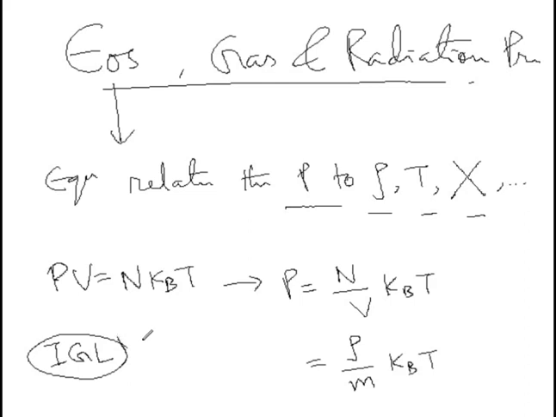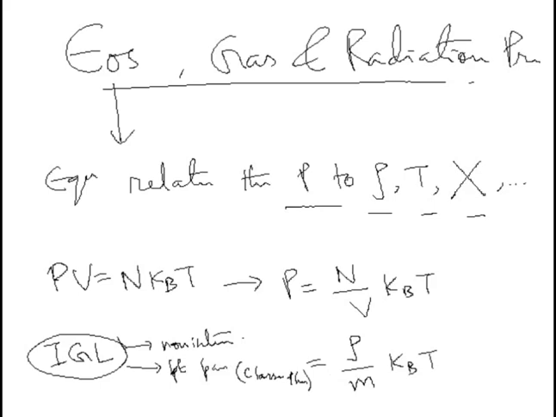Of course, the ideal gas law does have some assumptions. What are they? It assumes that the constituent gas particles are non-interacting. Not only that, they are also point particles. What do point particles mean? This means they obey classical physics, so they follow non-quantum statistics.